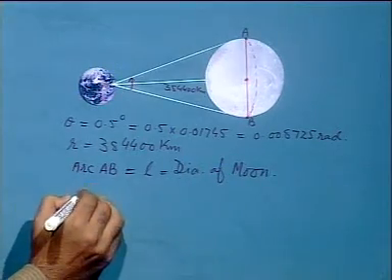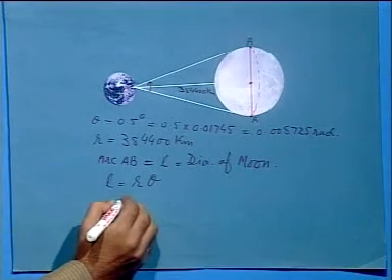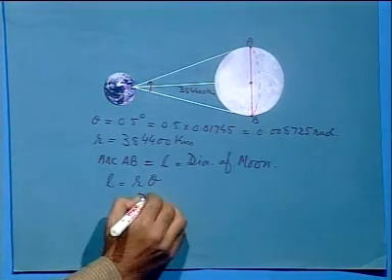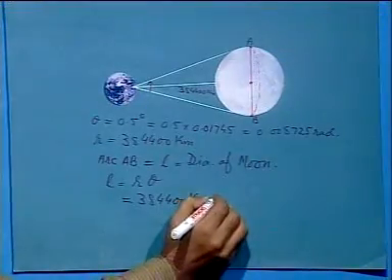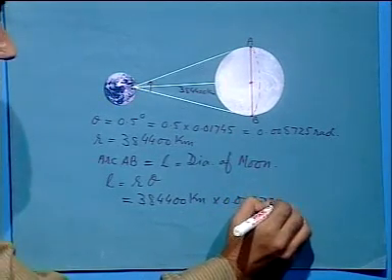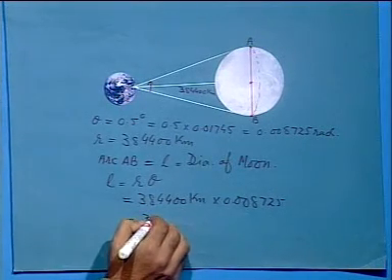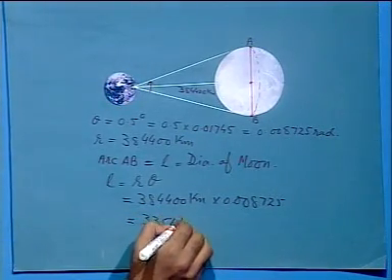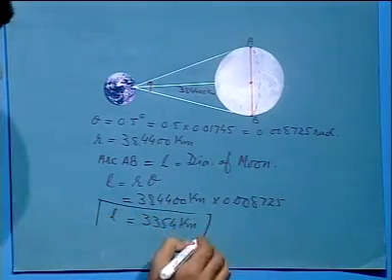By applying the formula, L is equal to R theta, and putting the values, that is 384400 kilometers into 0.00875, that was your theta in radians, this will give you, by multiplying, 3354 kilometers, which is your required diameter of the moon. This was some figurative work related to trigonometry.